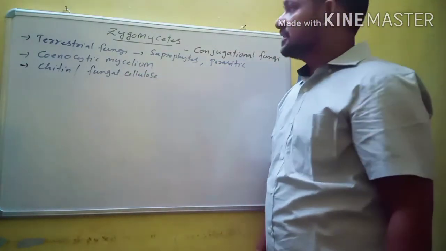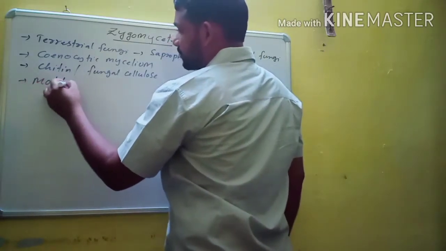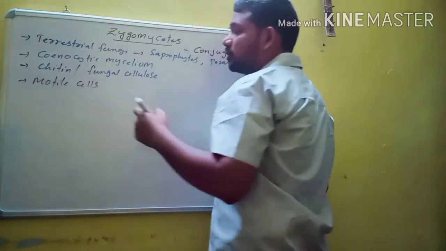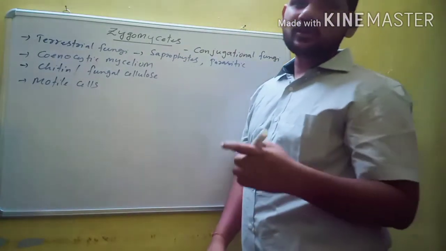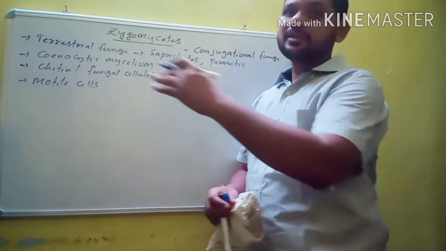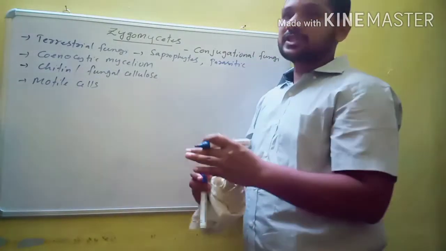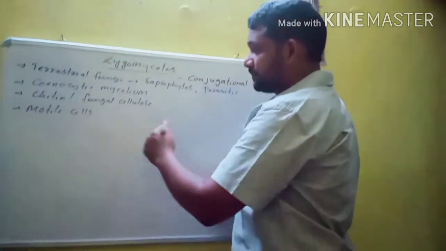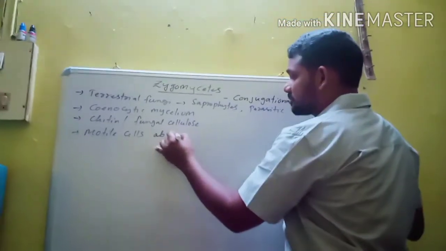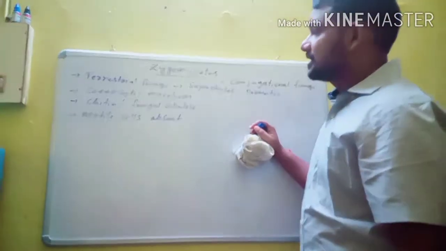Unlike Oomycetes, in Zygomycetes motile cells are absent. Motile cells means in Oomycetes asexual reproduction occurs with the help of zoospores, and zoospores have flagella. Flagella help in motility. Here the flagella are totally absent, that means zoospores are absent. If zoospores are absent, then motile cells are absent throughout the life cycle of Zygomycetes.